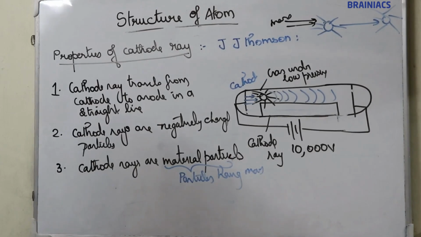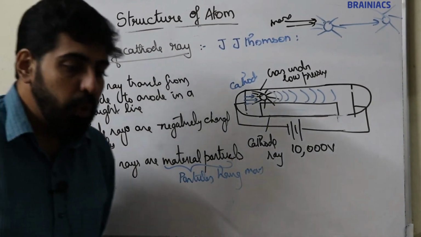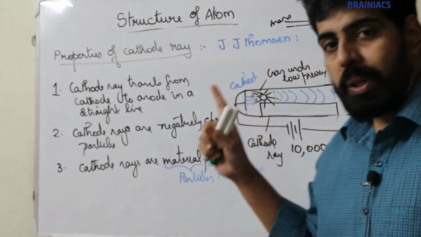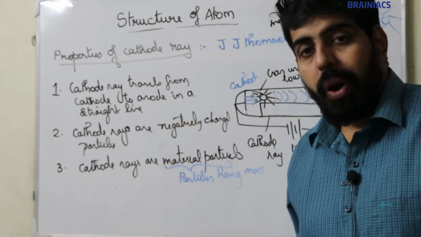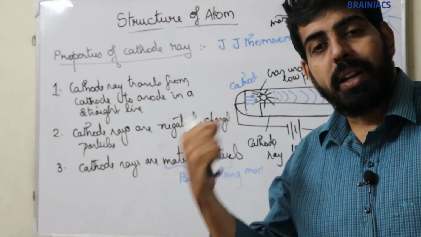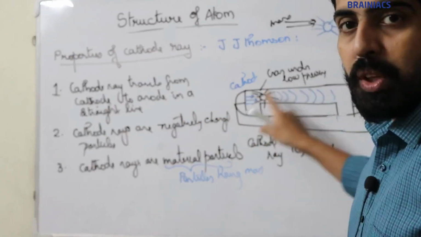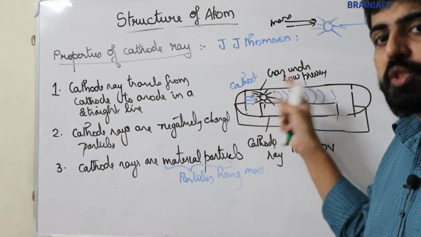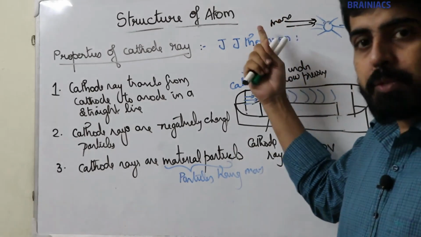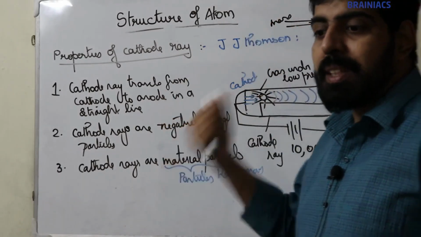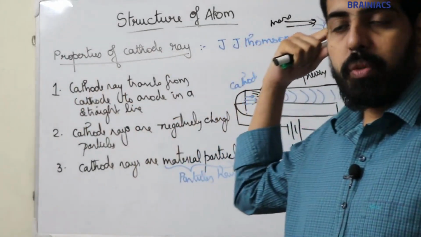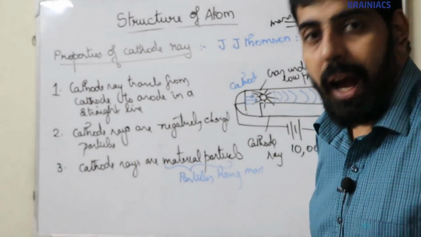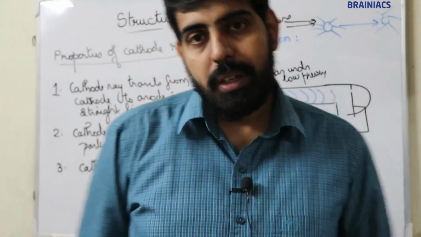This is the third property. So, first property: cathode rays travel from cathode to anode in a straight line. Second property: they are deflected towards the positive plate, showing that they are negatively charged particles. Third point: they are material particles, meaning particles having mass. The pinpoint wheel moves from this end to this end when the cathode ray collides with it, so the cathode ray should possess mass. If a particle has mass, it has strength. That's why the pinpoint wheel is moving. I think it's clear.